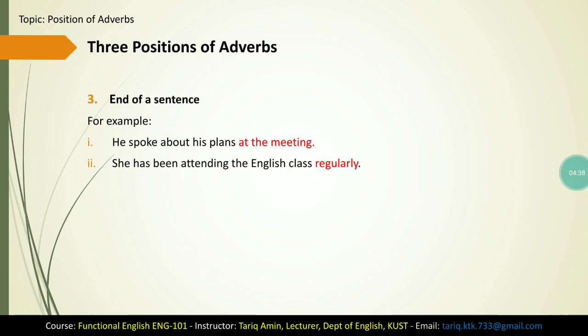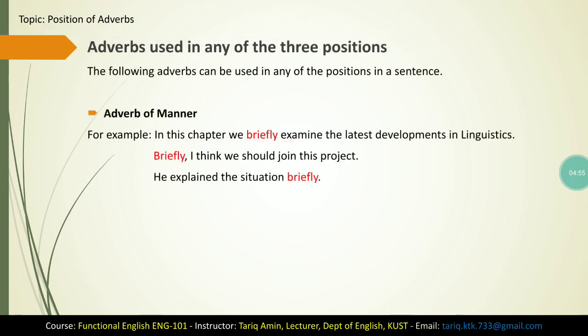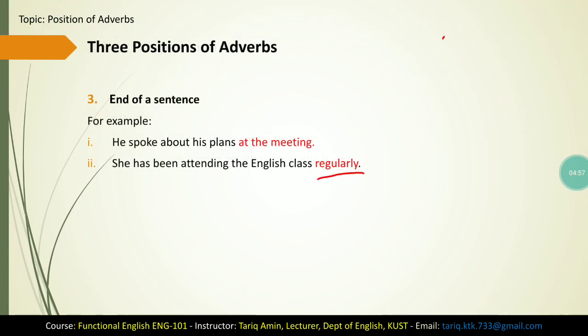The second example is, she has been attending the English class regularly. In this example too, we can see that the adverb regularly has been used at the end of the sentence. So these were the three different positions where adverbs can be used.